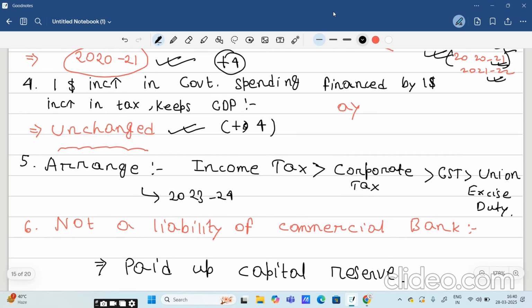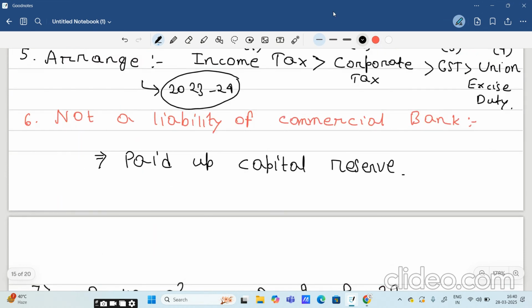2023-24 data. As per 2023-24 data, we have to arrange which were the greatest sources of revenue collection for the Indian government. So income tax will come in the first position. Government has collected most of its revenue from income tax in the year 2023-24. In the second position we have corporate tax, in the third position we have GST, and in the fourth position we have union excise duty. Okay, this is the order.